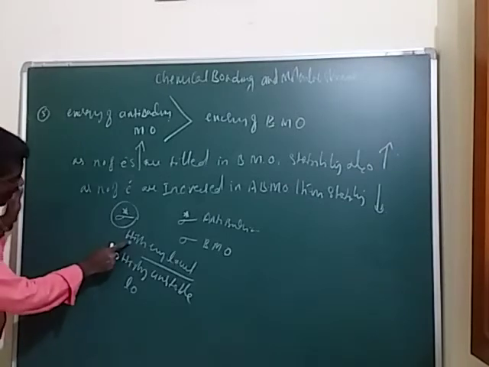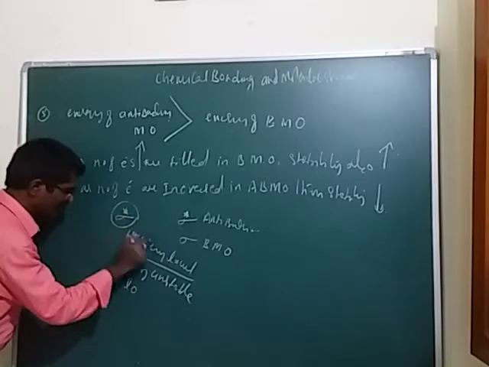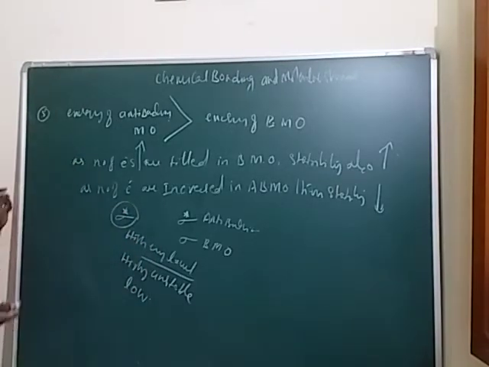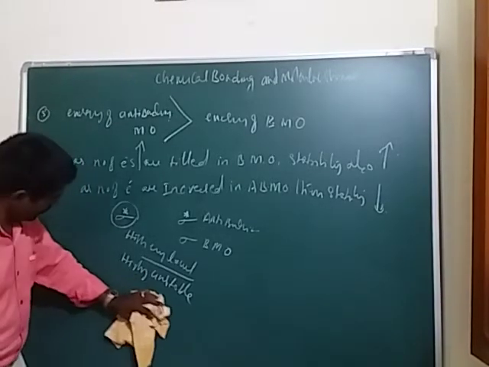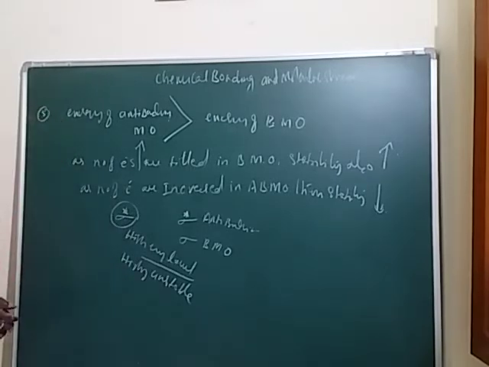So sigma star has the higher energy and is highly unstable, with low stability. Highly unstable means low stability. Okay students. So this is the concept of the anti-bonding molecular orbital theory.